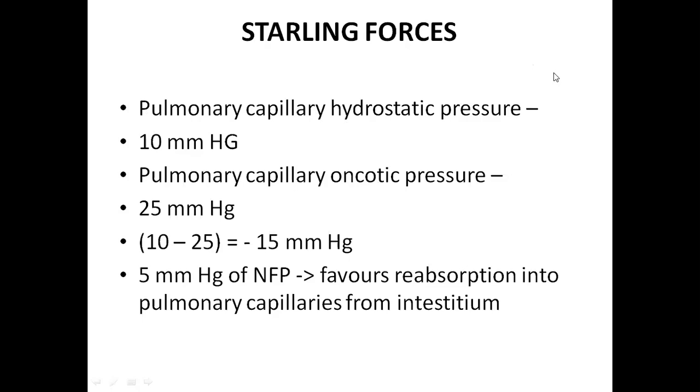Because of high systemic blood pressure. Whereas the capillary pressure here is only 10 millimeters of mercury. But the oncotic pressure is the same as in systemic circulation: same composition of the blood, same plasma proteins. So the blood oncotic pressure is 25. So what is the net pressure here? 10 minus 25, that is minus 15.